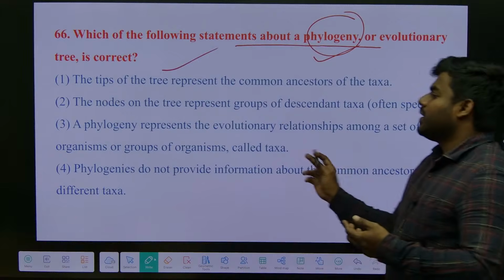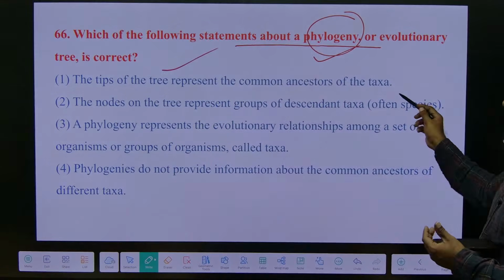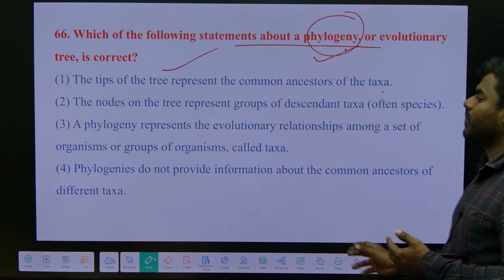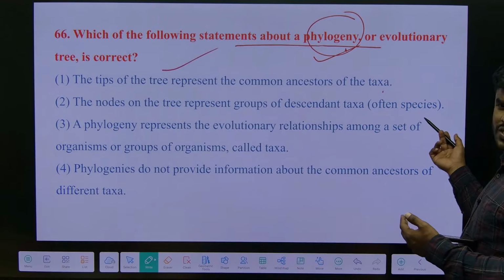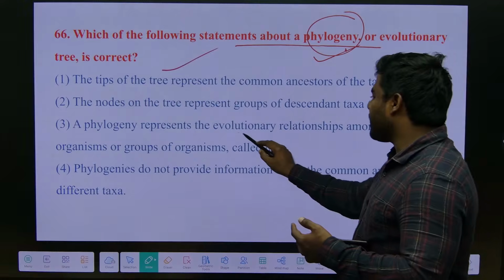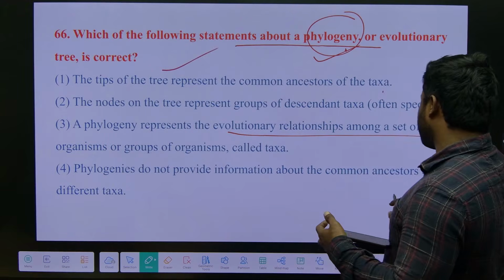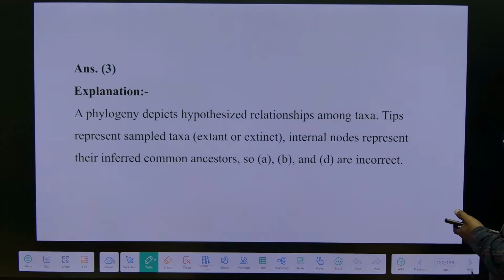The tip of the tree represents the common ancestor of the taxa. That is correct, but that is not explaining the phylogeny. The nodes on the tree represent groups of descendant taxa. That is also true. A phylogeny represents evolutionary relationship. Phylogeny will provide the information about the common ancestor.